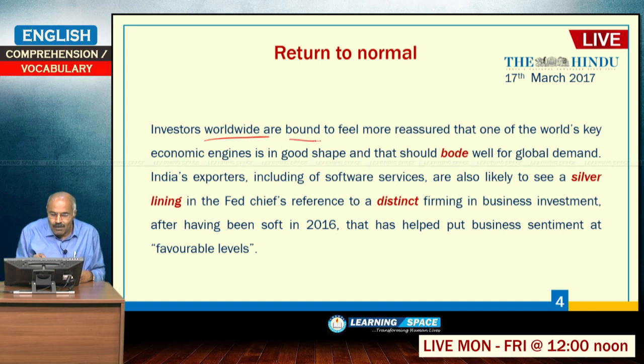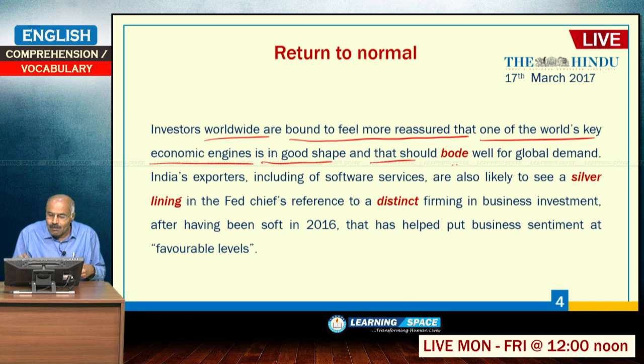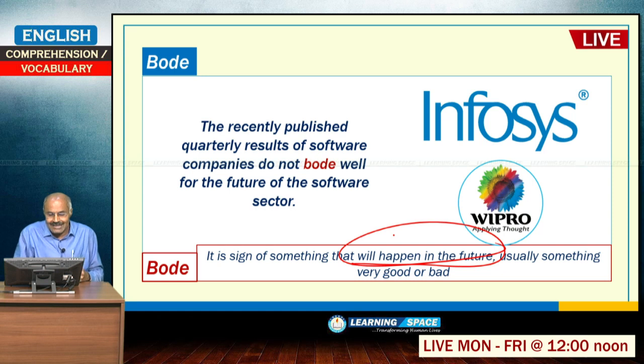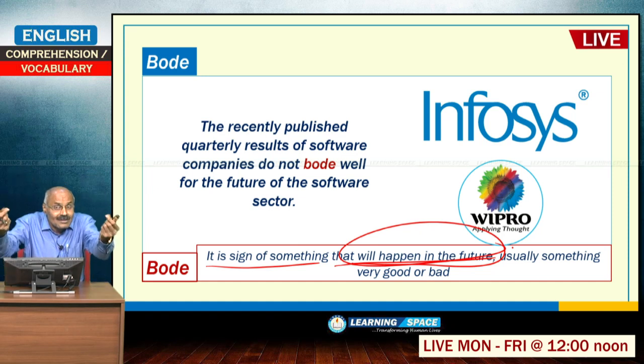Investors worldwide are bound to feel more reassured that one of the world's key economic engines, that is America, is in good shape, and that should bode well for global demand. Bode means it is a signal of what will happen in the future. It is a sign of something that will happen in the future. If something is going to happen, and the signs are evident to indicate that, we use bode.